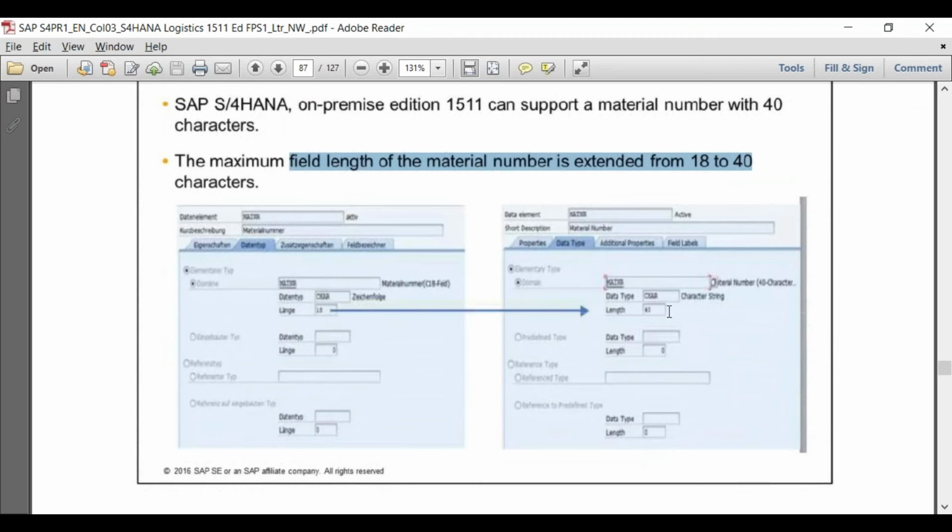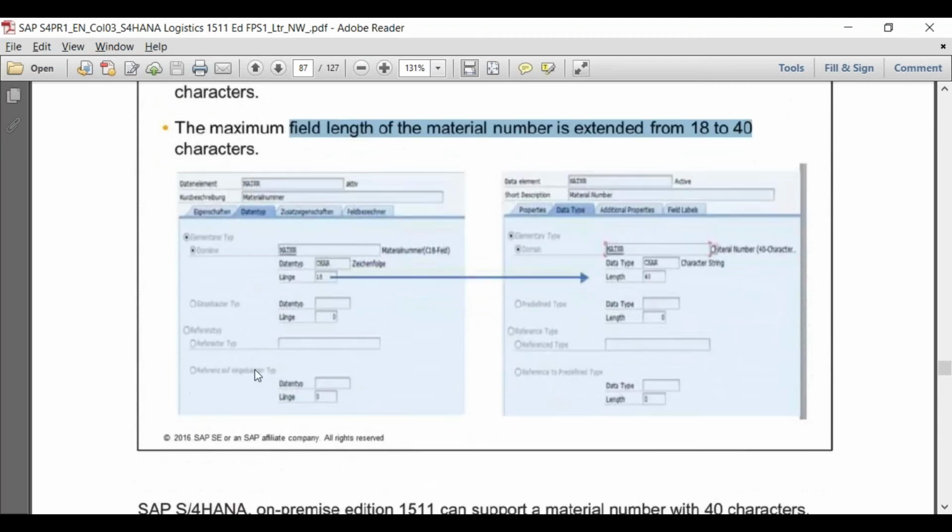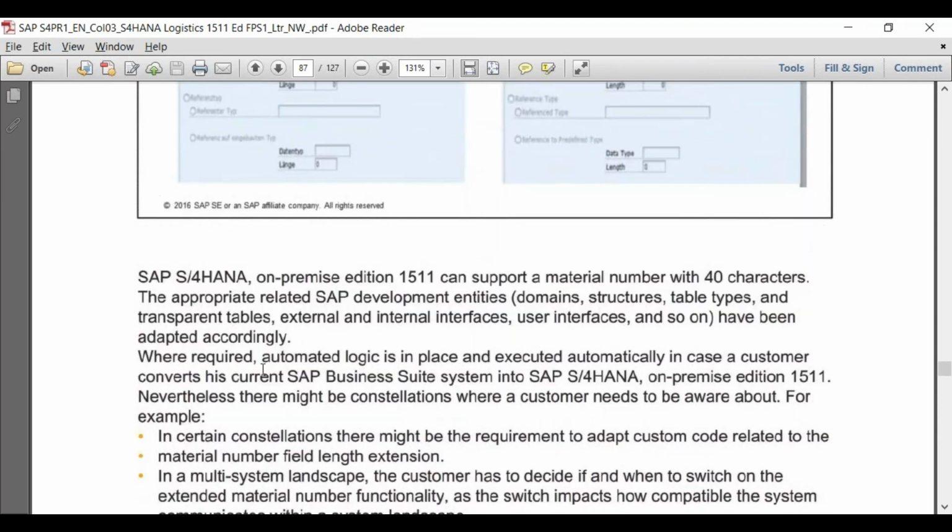In case of some Z transactions or Z tables, you need to check whether the adjustment can be done automatically, or if not, the custom code analyzer tool will tell you where the problem is. In case of a distributed landscape where you are transferring data from one system to another, you need to take care, because it should not happen that you are sending a material length of 40 characters to an application which only supports 18 characters. So there will be data loss. You need to be very careful for the distributed landscape.